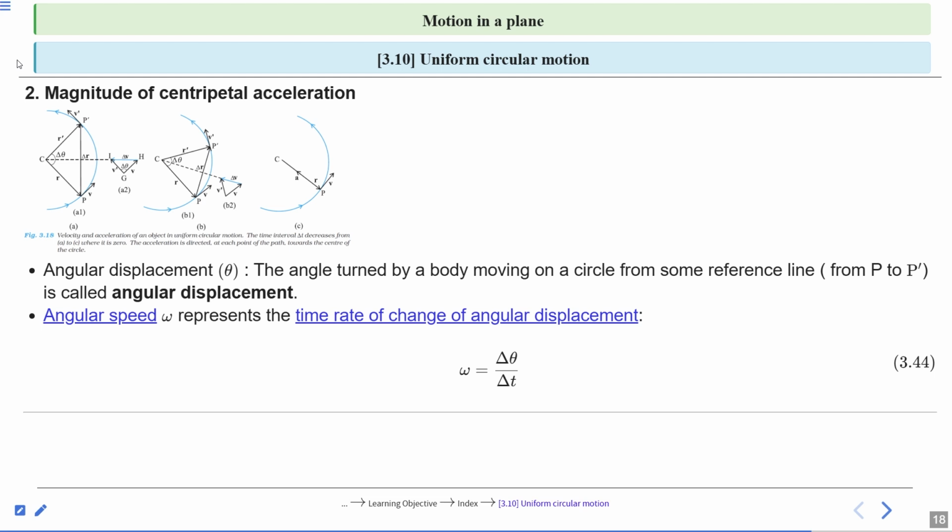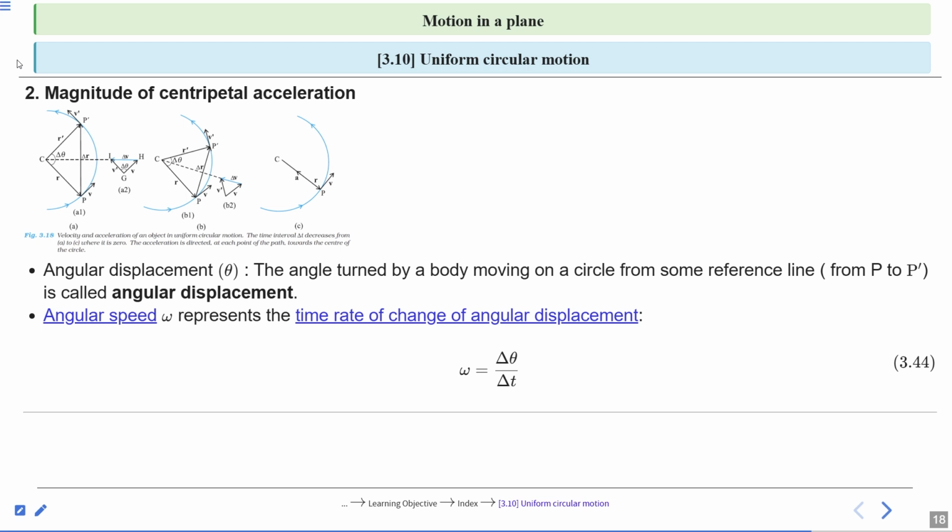Listen carefully. If we talk about the velocity, it is the rate of change of position, or we can say rate of change of displacement is the velocity. And if we talk about the angular velocity, it is the rate of change of angular displacement.